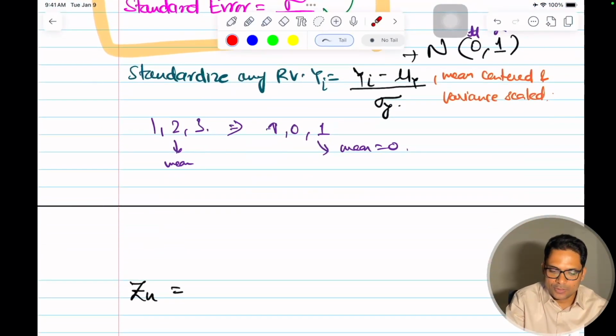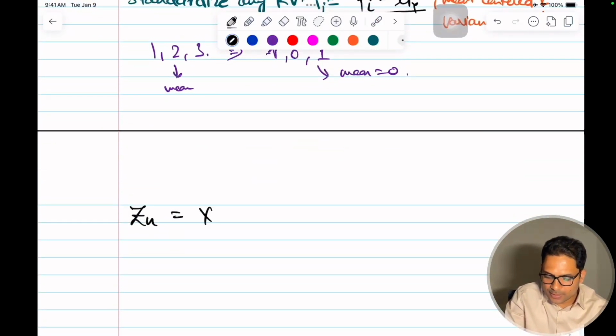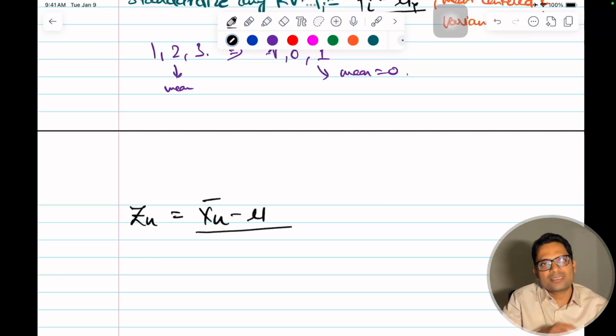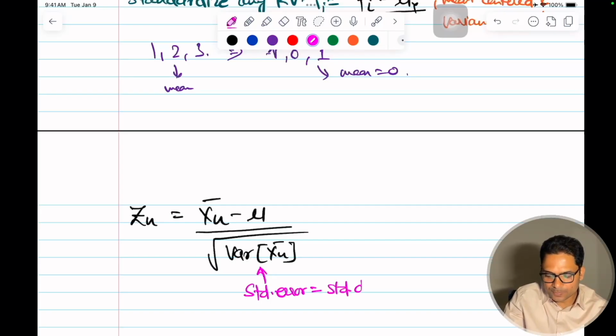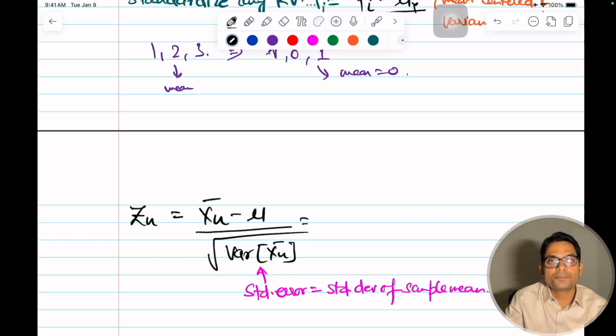I have standardized the sample mean: xn bar, the sample mean, minus mu, divided by the standard deviation. The square root of the variance of xn bar is the standard deviation of that, which is our standard error. This is also called standard error, which is equal to the standard deviation of the sample mean. I'm just repeating the point so that it becomes very clear and you don't forget this.